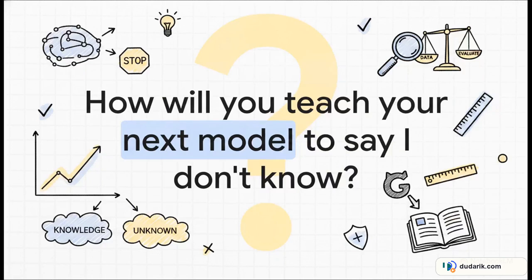If abstention is a trainable behavior and the data clearly proves it is, how will you teach your next model to confidently say, "I don't know?" The Know2Guess benchmark gives us the exact tool we need to finally measure that boundary. I highly encourage you to explore their GitHub repository and start integrating contamination-aware evaluations into your workflows.